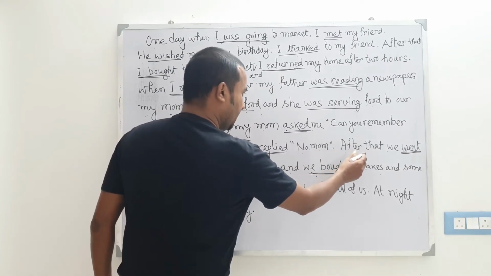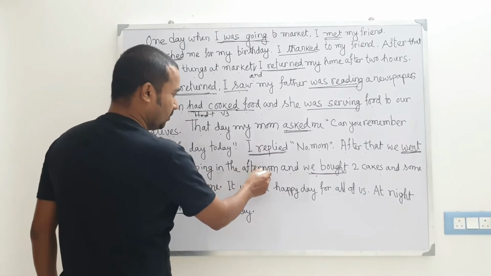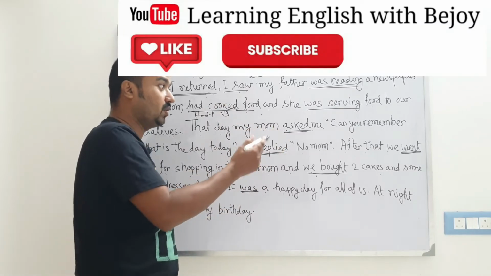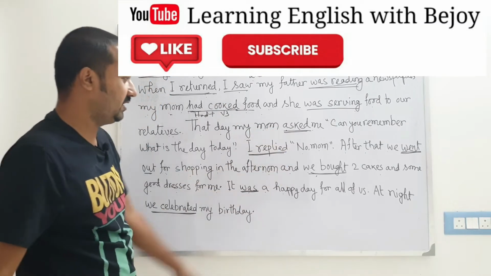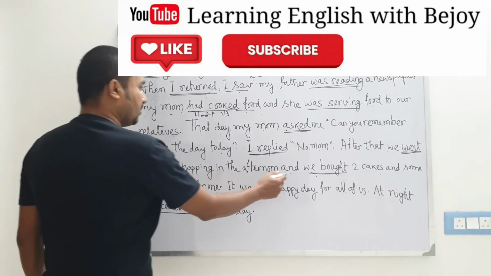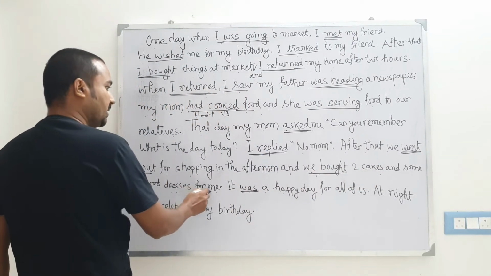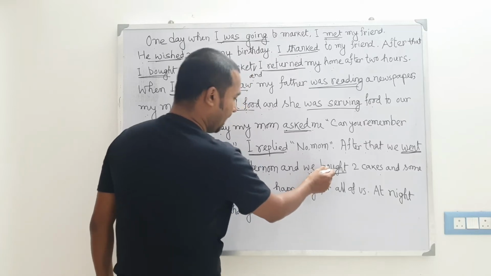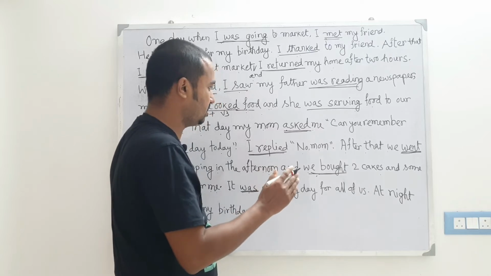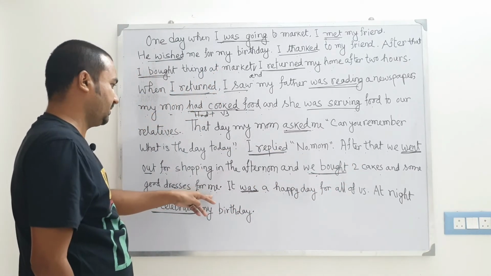After that we went out for shopping in the afternoon. We went out, which means we went. So here is the second form of go. We went, and here we are using the simple past tense. In the afternoon, we bought 2 cakes and some good dresses for me. So here the verb is buy, to purchase something, and its second form is bought. We bought 2 cakes and some good dresses for me.